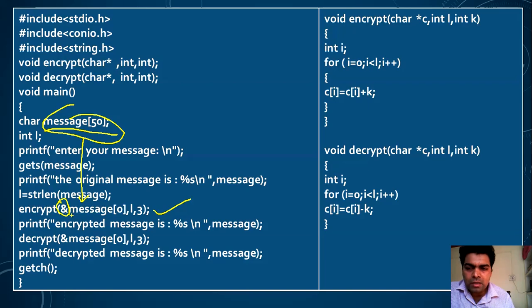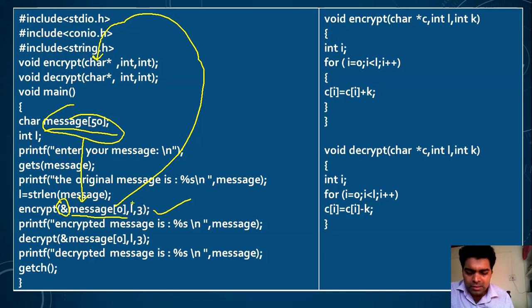I have not passed the complete message, I have passed only the address of that message. Since I have passed the address of the message, in the function declaration part this will contain a character pointer. Since I am passing the address of a character variable, that's why I have used a character pointer here.